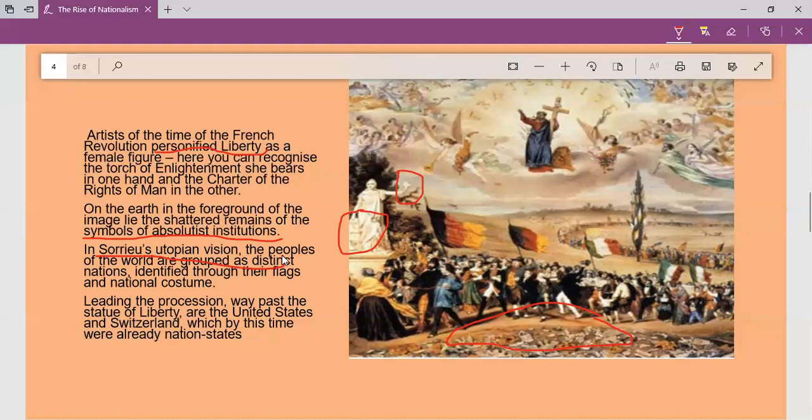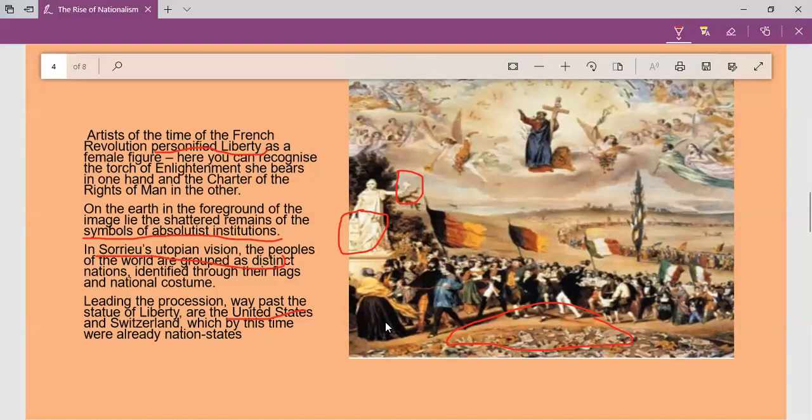First, you can see the United States of America. They got independence from Britain in 1776, became a nation, and are in the forefront. They have already passed the statue.